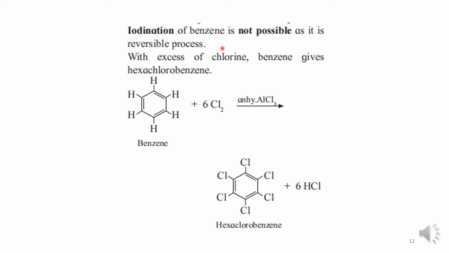Iodination is not possible, as it is a reversible process, but when excess chlorine is added to benzene, hexachlorobenzene will form. This reaction happens in presence of anhydrous AlCl3, where all hydrogen atoms of the benzene ring will be substituted by chlorine atoms to give hexachlorobenzene and HCl.